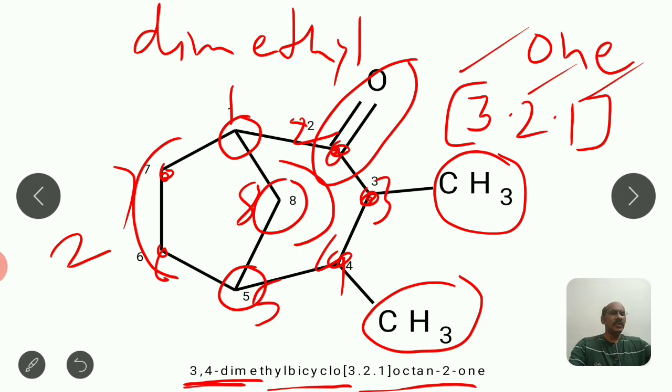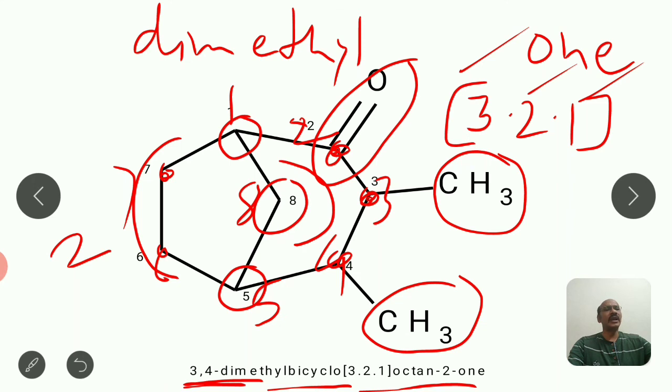So here it is about how to name bridged ring compounds. So first you should be able to identify bridgehead carbon atoms. Then you have to identify the 3 bridges and the carbon atoms in the 3 bridges. You have to write them in descending order.